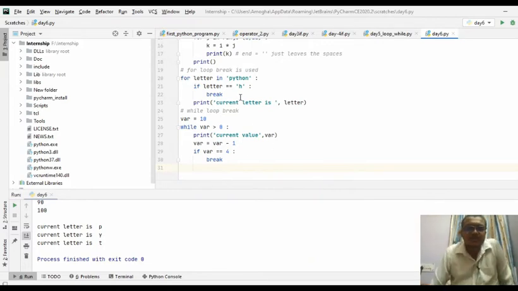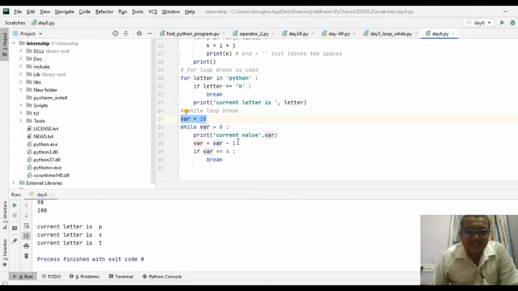So like this, this is the usage of a break in a while loop. You have been assigned some value and you are checking whether it is greater than 0. Till it is greater than 0, it should execute. You are going to print the current value 10 first. You are going to subtract 1, so the value will be 9. 9 is not equal to 4, so it doesn't break. 9 is printed because it is greater than 0.